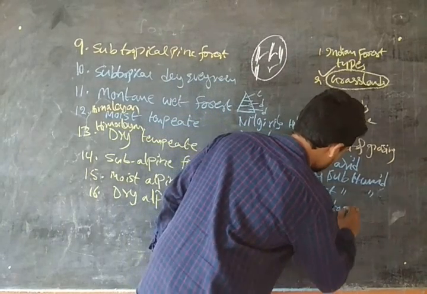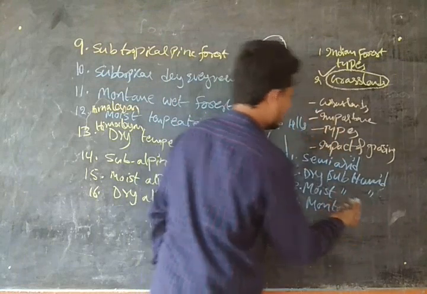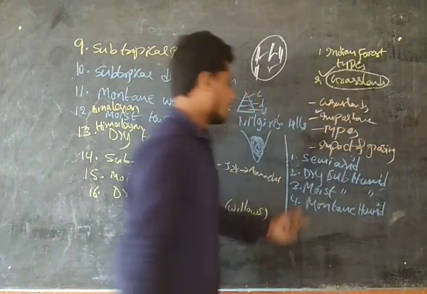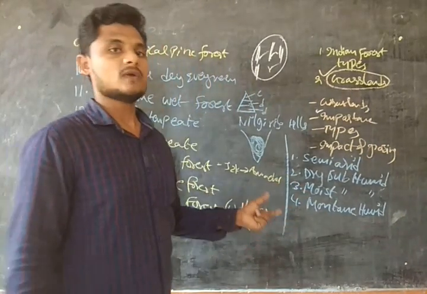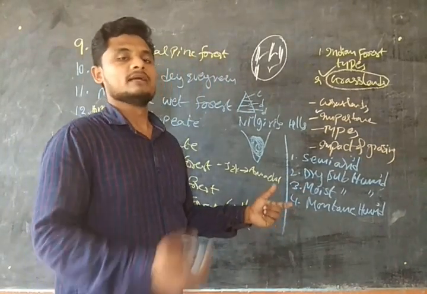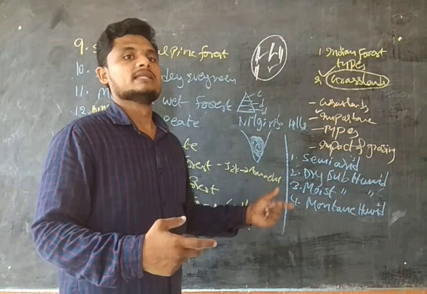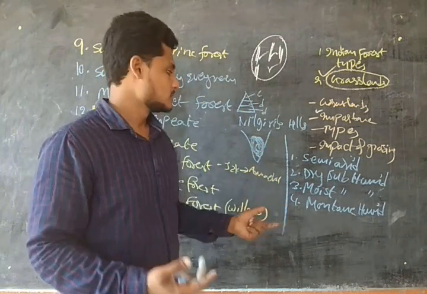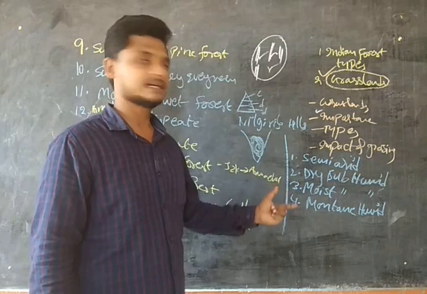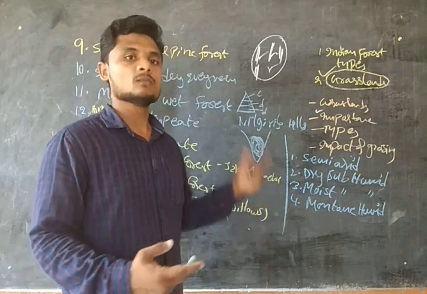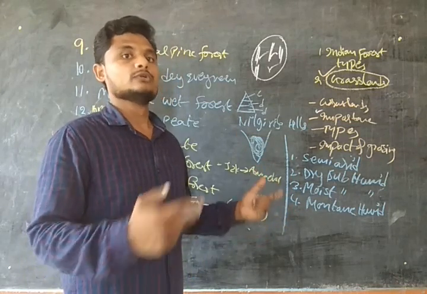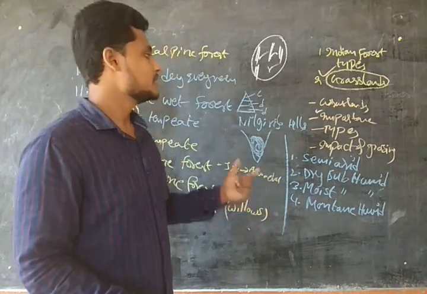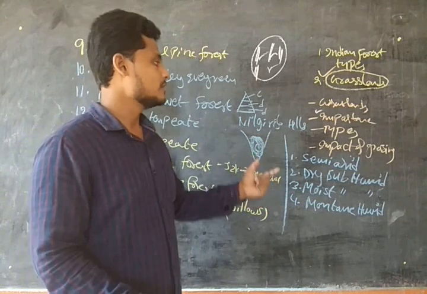The mountain humid, okay, mountain humid grasslands. These are found in Manipur, Jammu Kashmir, Uttar Pradesh, and Assam. So the mountain humid grasslands are found in Jammu Kashmir, Assam, Uttar Pradesh, and Manipur. So these are the types of grasslands found in India.